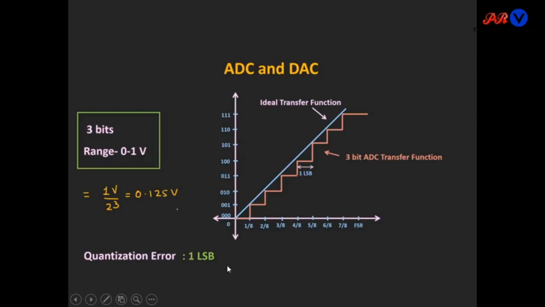Here the quantization error is equal to 1 LSB, because if you see in the transfer function, each step corresponds to 1 LSB. This is also 1 LSB, this is also 1 LSB. So here the error is 1 LSB.